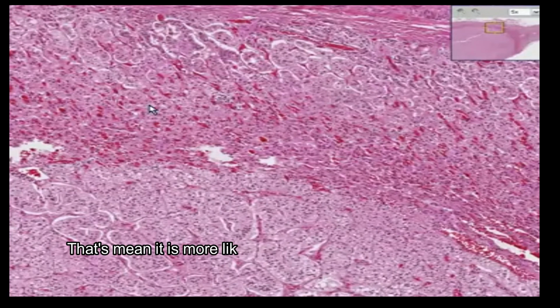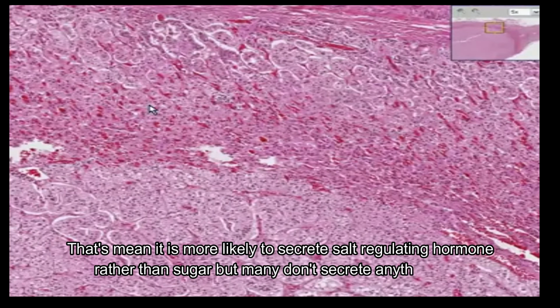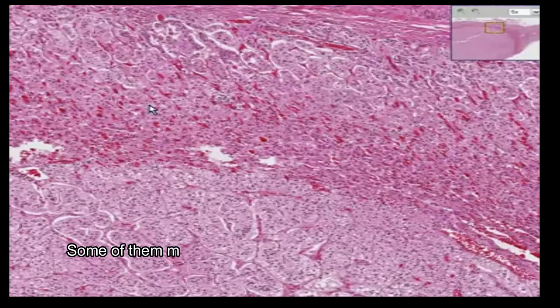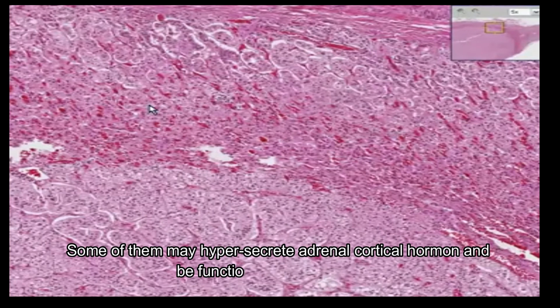That means it is more likely to secrete salt-regulating hormones rather than sugar, perhaps. But the fact is, many of these don't secrete anything at all, and some of them may hypersecrete adrenal cortical hormones and be functional, but many of them don't.